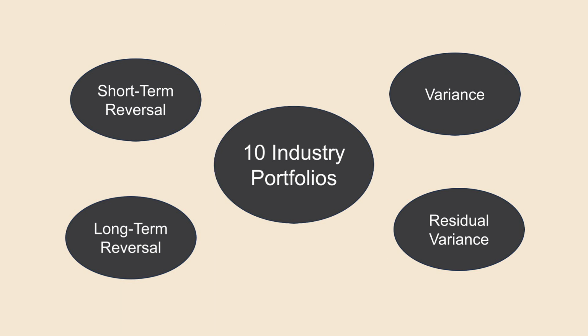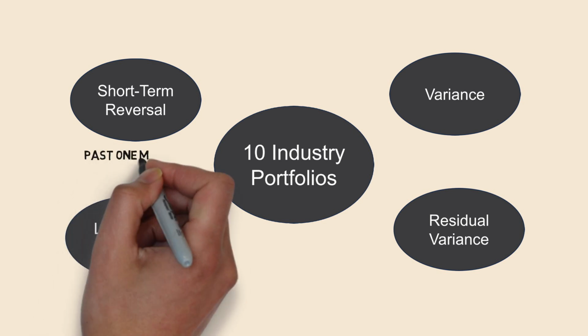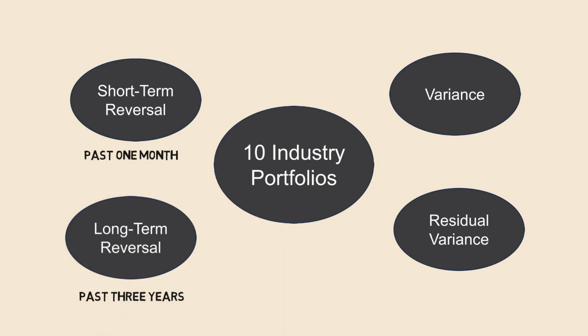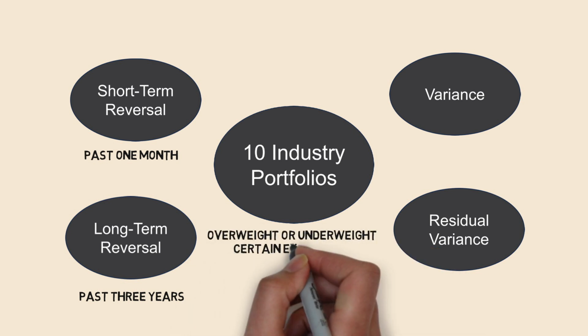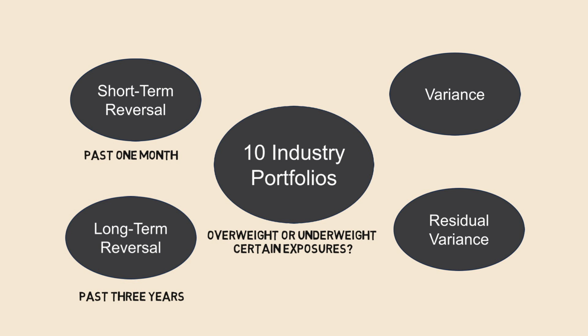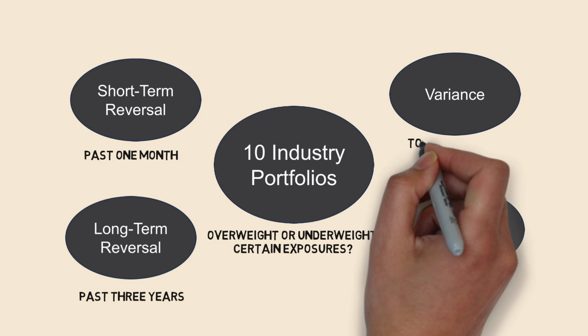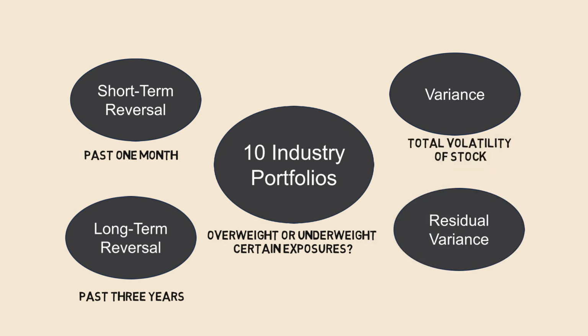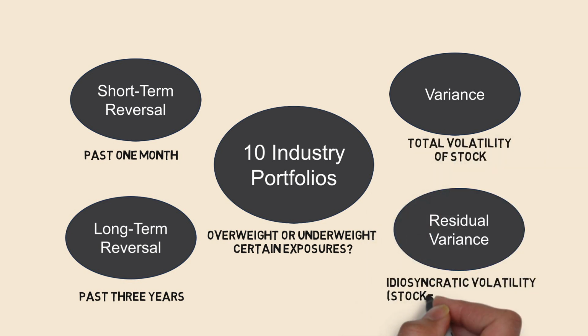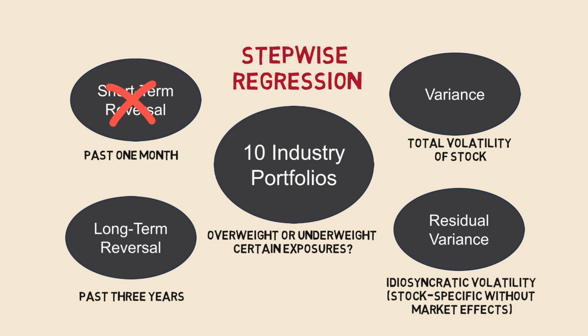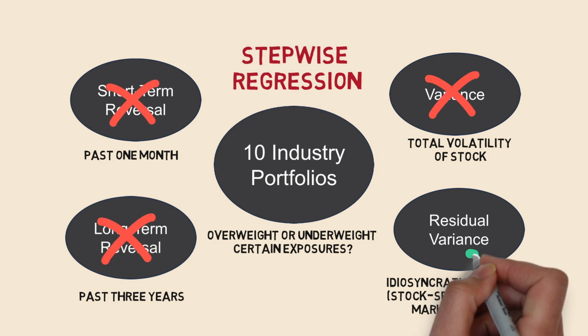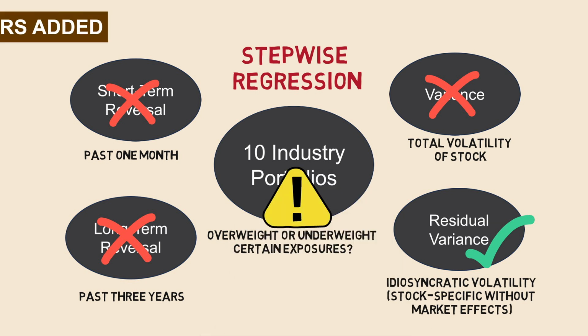Short-term and long-term reversal reflect the tendency for prices to revert over the past 1 month and 3 years, respectively. Industry portfolios test whether Buffett's performance could be explained by overweights to specific sectors, like tech, healthcare, or consumer staples. Variance and residual variance capture different types of risk. Variance measures total volatility. Residual variance, also known as idiosyncratic volatility, captures the stock-specific risk not explained by market movements. Each was tested individually using our stepwise process. Most didn't make the cut, but a few stood out, notably residual variance and 2 of the industry portfolios, which